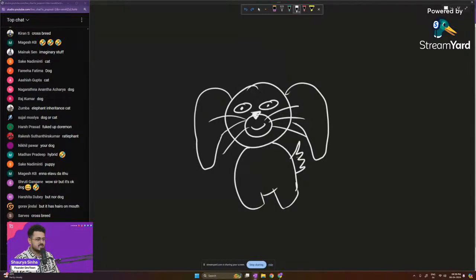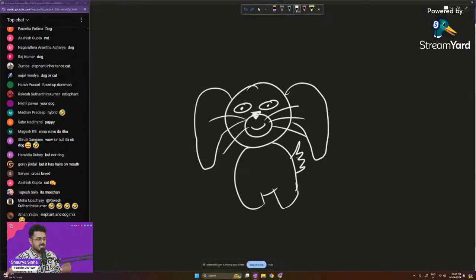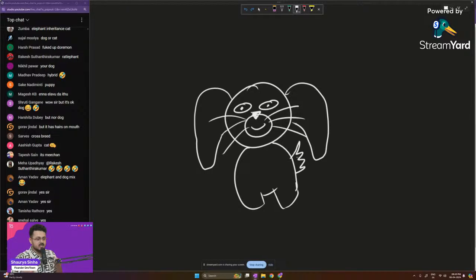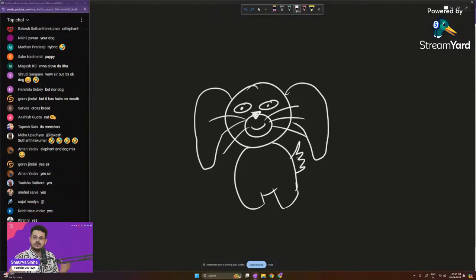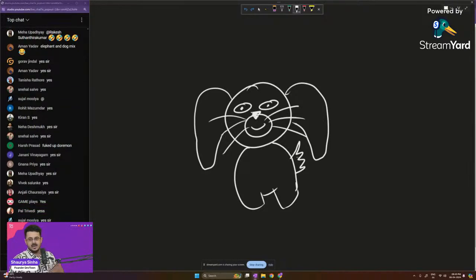Are you guys able to understand this? Please let me know. You look at individual features, the whiskers, the nose, the drooping ears, the tail, and then you think, okay, these are the different features that are there, and hence this might be a dog.